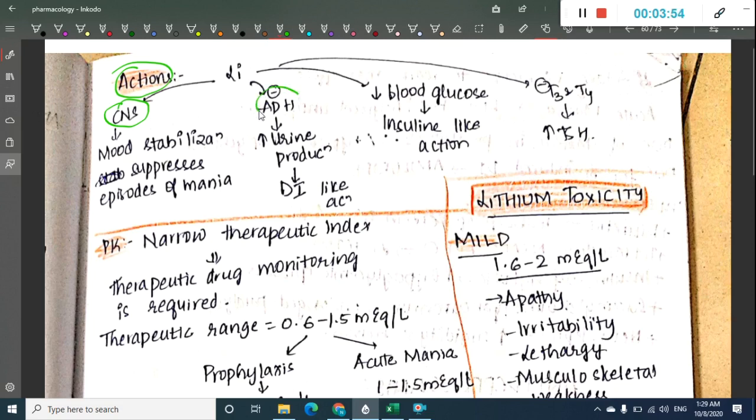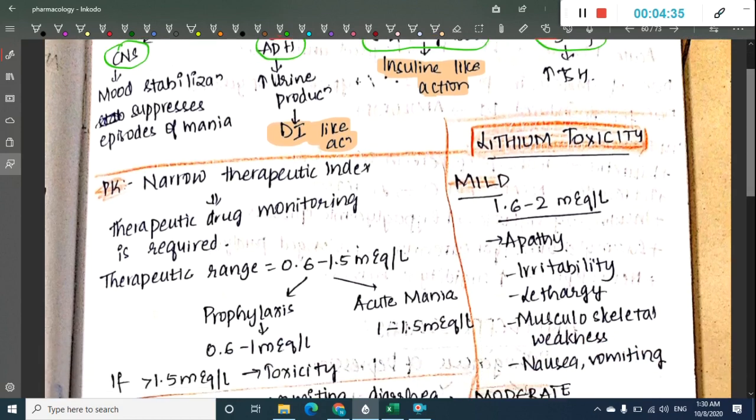Second, lithium inhibits ADH. Because it inhibits ADH, it increases urine production, thus causing diabetes insipidus like action. With prolonged use, this can cause the side effect of diabetes insipidus. Then lithium also decreases the blood glucose level. Because it decreases blood glucose, it can cause insulin like action, which can also cause the side effect of hypoglycemia. It also inhibits T3 and T4 and increases TSH. So these are the main actions of lithium.